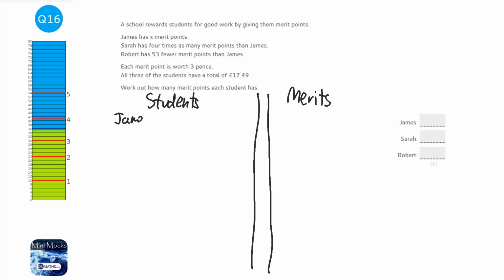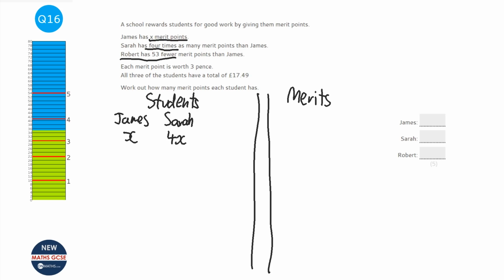Now James has x merit points. That's nice and simple. Sarah has 4 times as many as James. So Sarah, if James has x, is going to have 4x merit points. Robert has 53 fewer. So Robert is going to have James's x but take away 53.